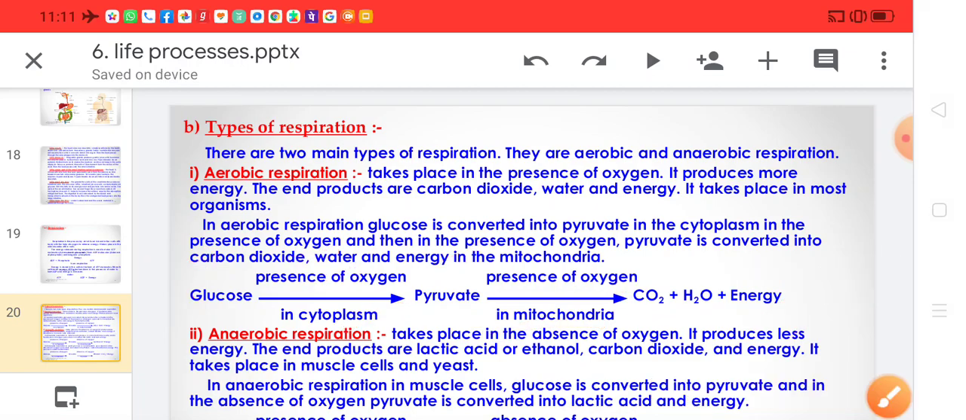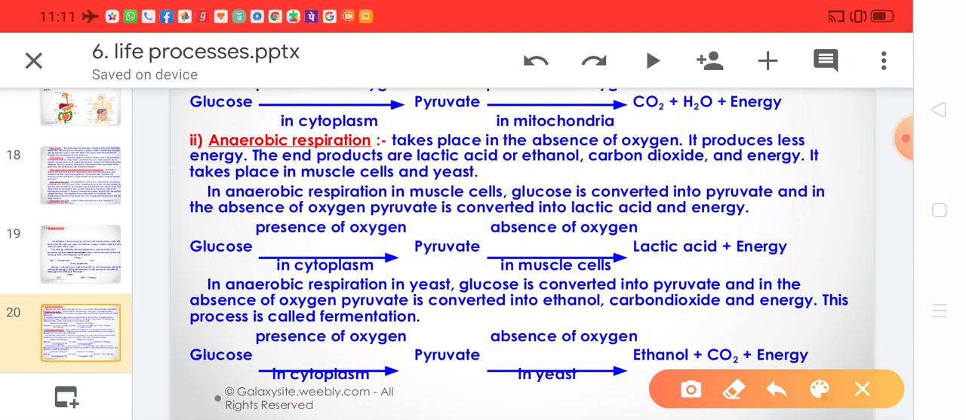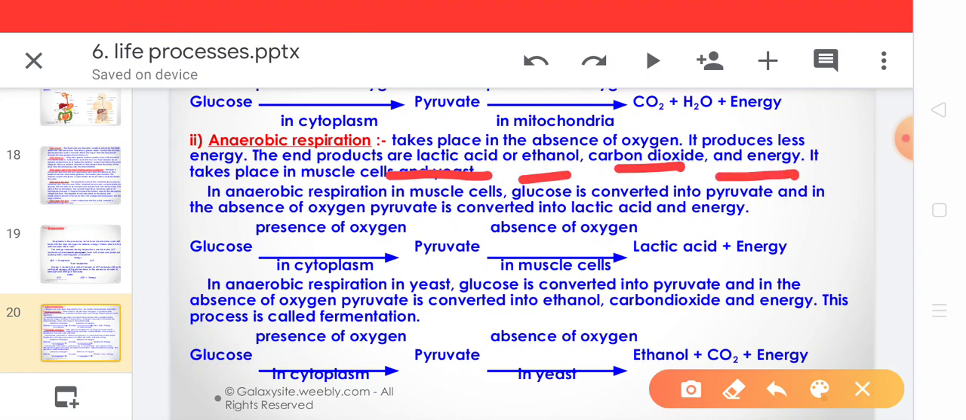Now next we discuss anaerobic respiration. Anaerobic respiration takes place in the absence of oxygen, and when oxygen is less, we say that the complete breakdown of the carbon compound does not take place. So when the complete breakdown of carbon compound or sugar is not there, then less energy is released. The end product may be lactic acid, or ethanol, carbon dioxide and energy.